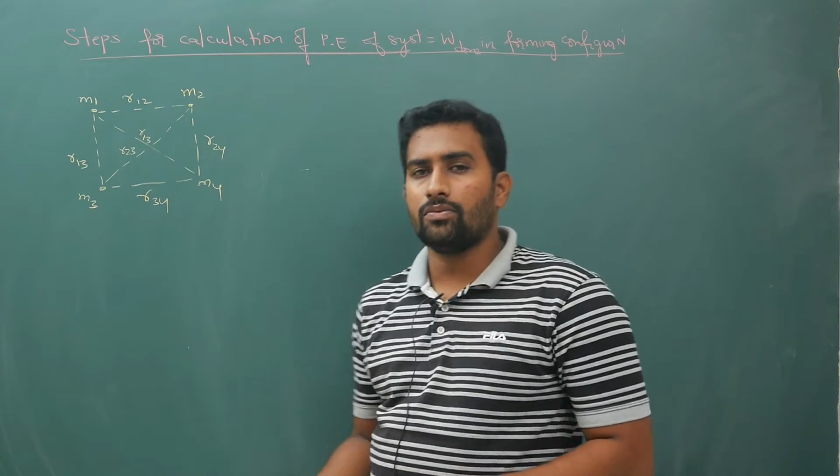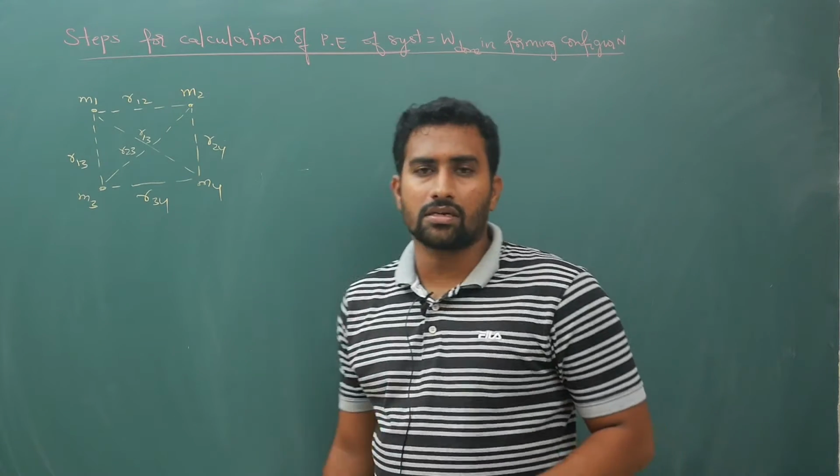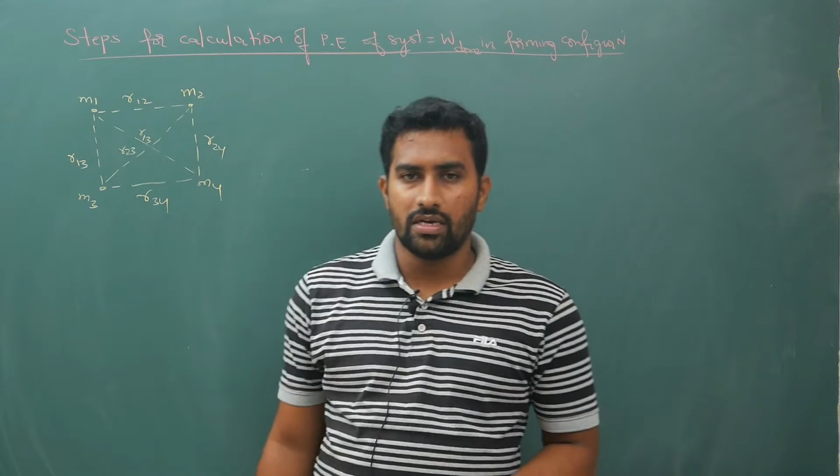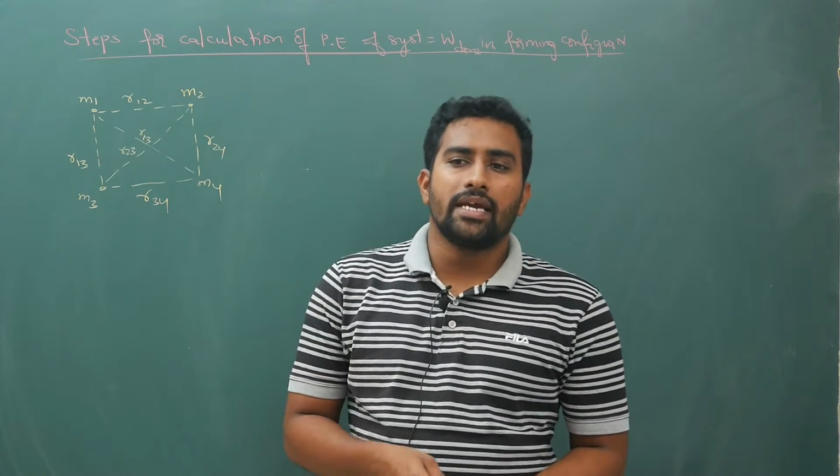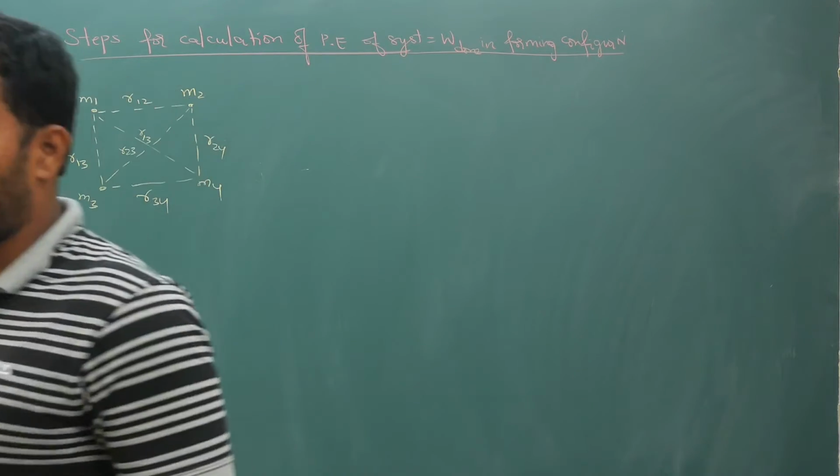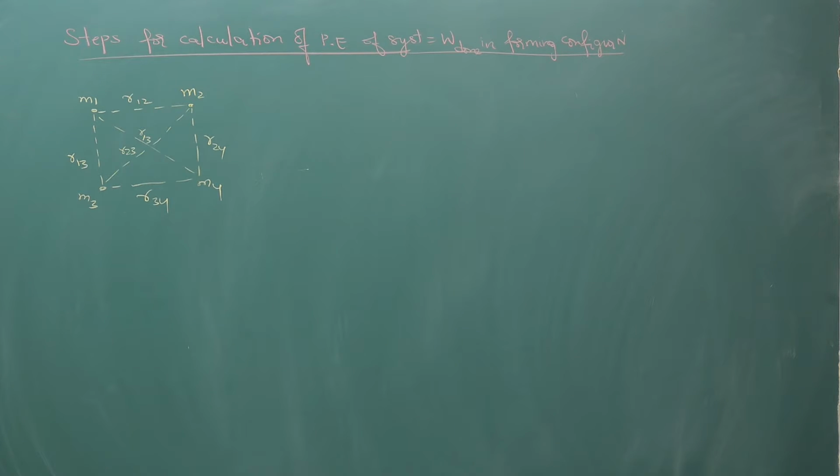Now what are the steps that you are supposed to follow? First, take the assumption that all masses are at infinity.